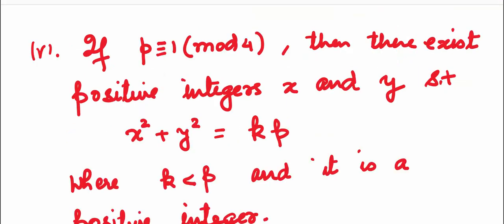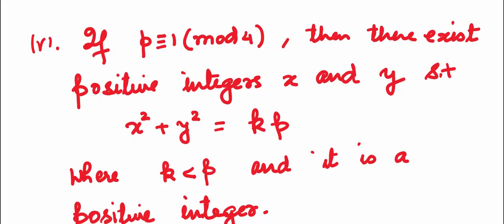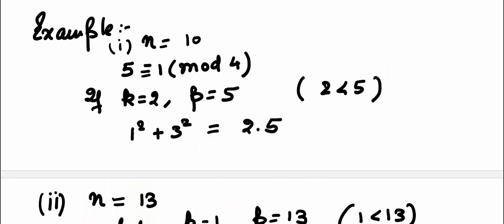If p is congruent to 1 mod 4, then there exist positive integers x and y such that x square plus y square is equal to k times p, where k is less than p and it is a positive integer. Let's take an example. If n is equal to 10, you can see 5 is congruent to 1 mod 4. If k is equal to 2 and the prime p is 5, you can see 2 is less than 5, then 10 can be represented as a sum of 2 squares, 1 square plus 3 square.